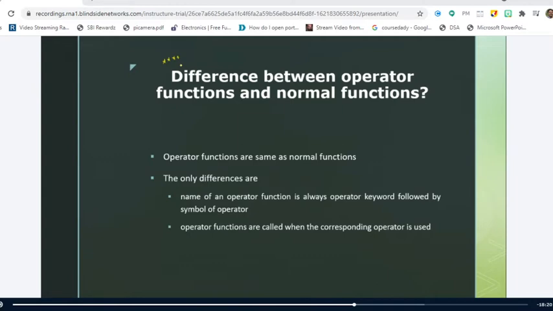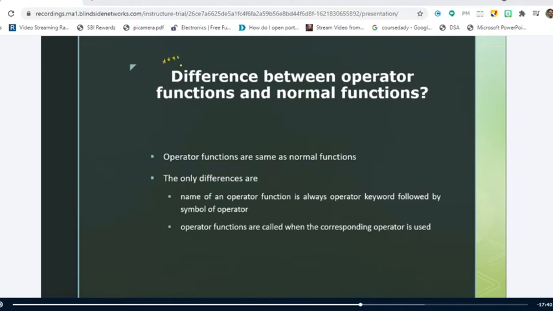Whenever you want to implement operator overloading, it is very important that you write a function for that. That means you have to implement some code, and whenever we say a set of instructions, it is nothing but a function. So there are three ways to write the function for an operator overload. Either you can write it as a member function of the class, or as a separate function which is not a member function, or as a friend function. We'll see what friend functions are.